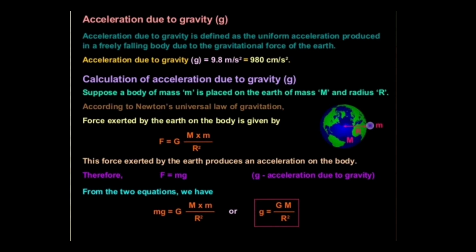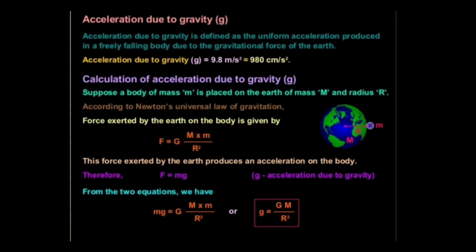So we can rewrite the equation as F is equal to GMm by r square, where r is the radius of the earth. Since the object is at the surface of the earth, we can take the radius of the earth as the distance between the object and the earth center.